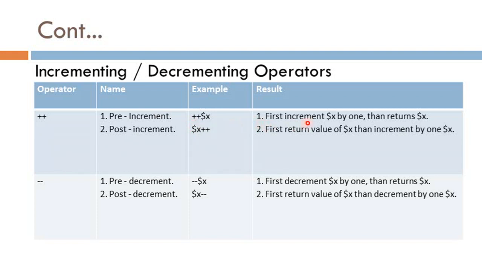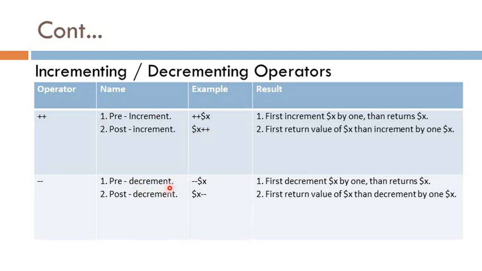Pre-increment means first increment $x by 1 and then assign to the variable. And in the second example, post-increment, first give the value of the variable x, then increment it.